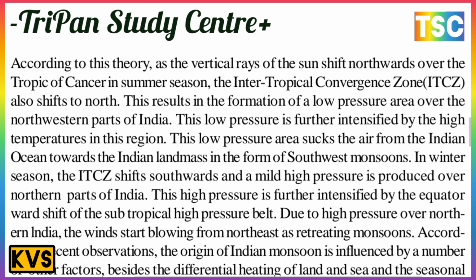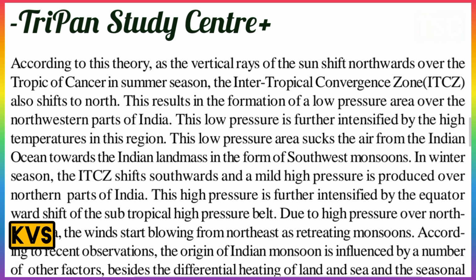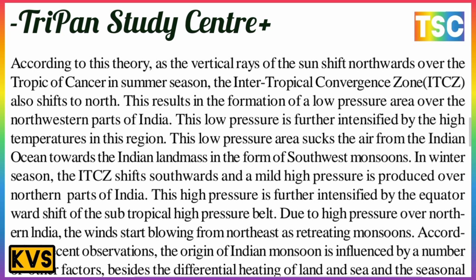This low pressure area sucks the air from the Indian Ocean toward the Indian landmass in the form of the southwest monsoon. In the winter season, the ITCZ, the Intertropical Convergence Zone, shifts southward, and high pressure is produced over the northern part of India.